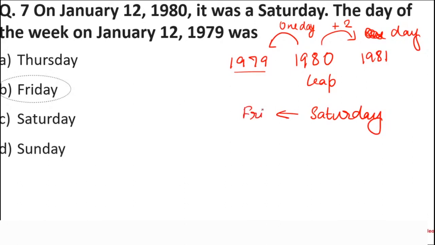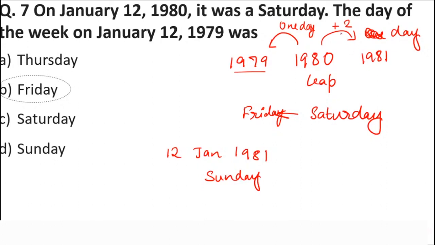Friday. Okay. And students, one important information I would like to tell you is, if by chance the question would have said 12th Jan 1981, then the answer would have been Sunday. Now you are saying, ma'am, first you said okay, 2 odd days will be there, sometimes you say something else. No, students, don't think like that.